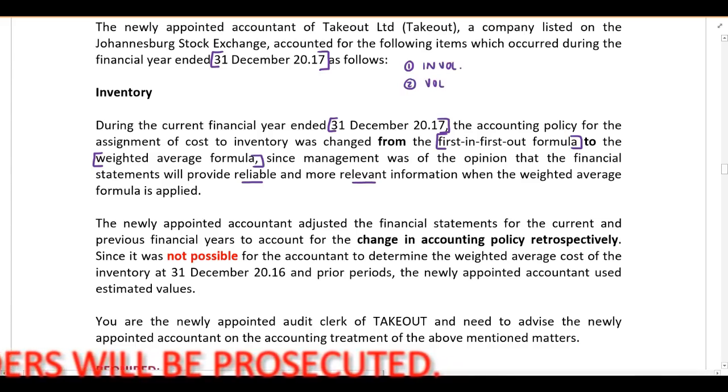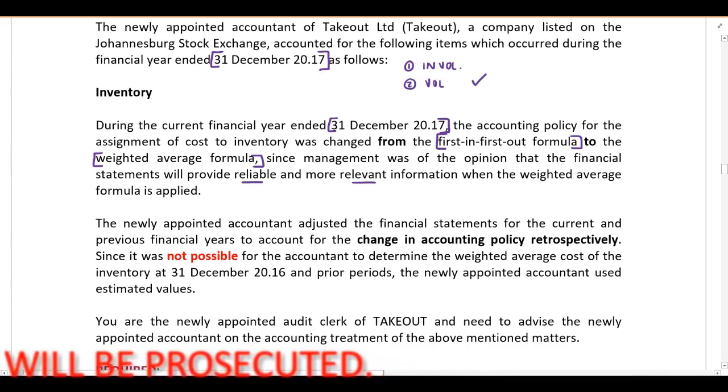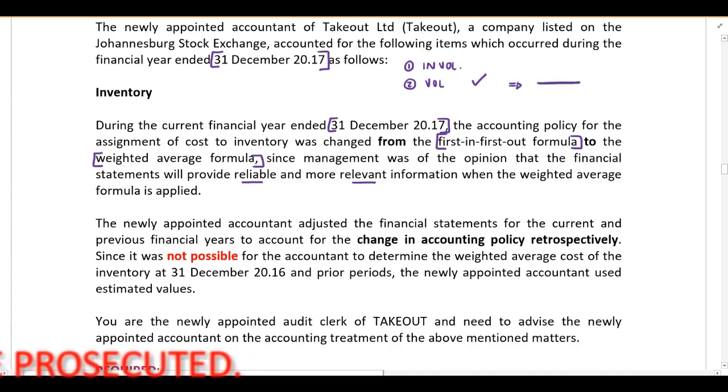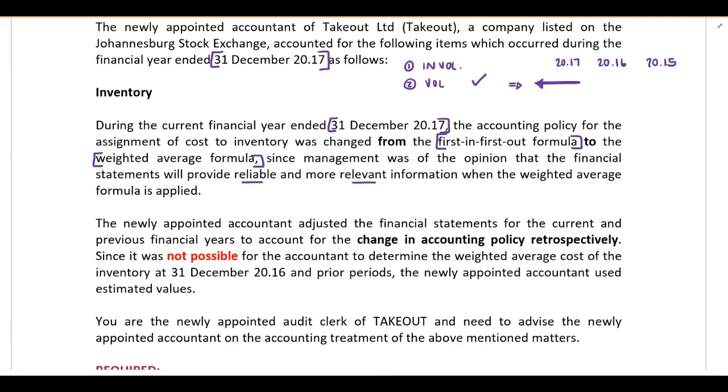This will be a voluntary change. Therefore, if it's a voluntary change, you need to know we will have to adjust this retrospectively, going backwards. Therefore, for the current financial year, for the prior financial year, our comparative figures, and then important, we need to adjust for our opening balance for 20.16, and therefore this will be our closing balance of 20.15.